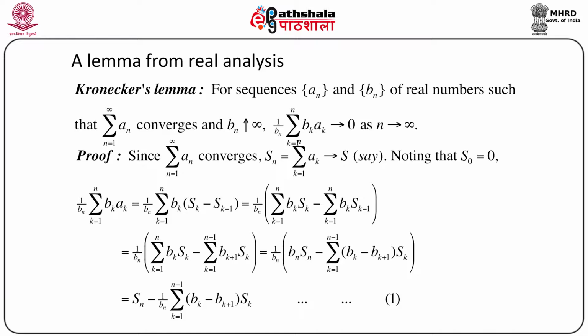Under these two conditions, we have to prove that 1 by bn times the summation k equals 1 to n of bk into ak goes to 0 as n goes to infinity.